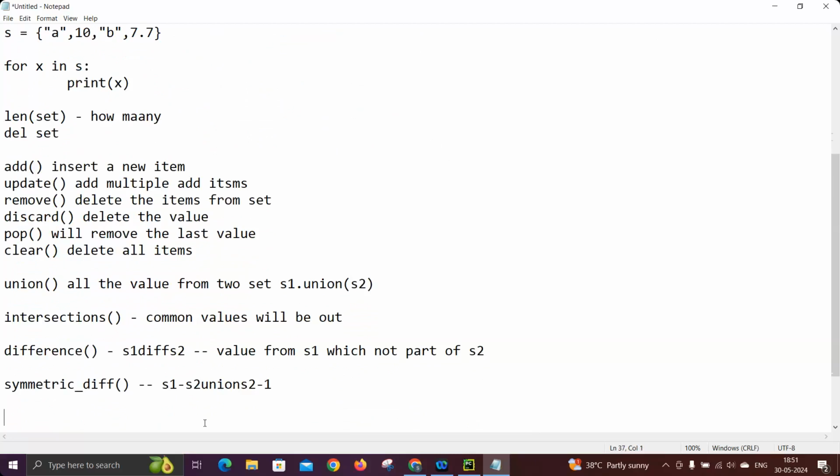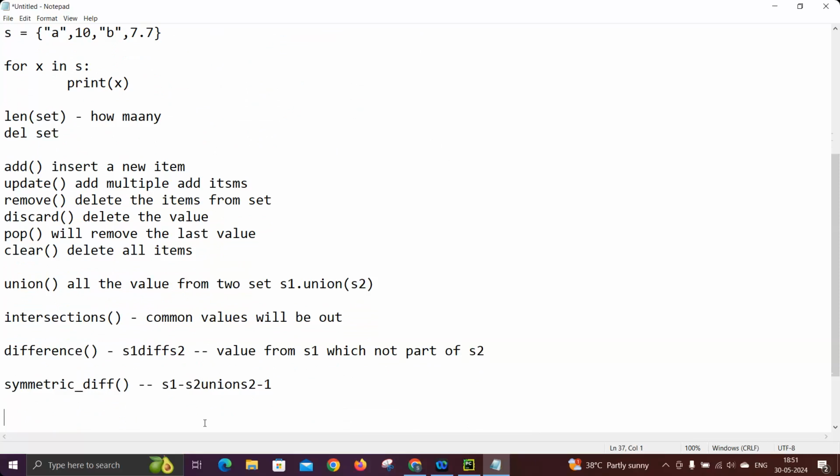Any doubt or question up to this point, please ask me. These are the inbuilt methods available on sets in Python. There are some other methods also, like isdisjoint, but we are not using them, so I'm not touching those methods.